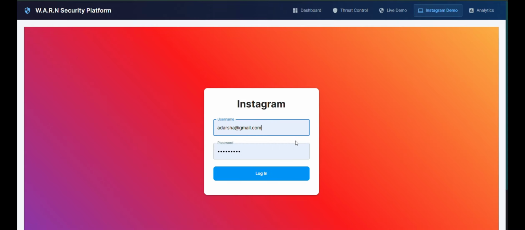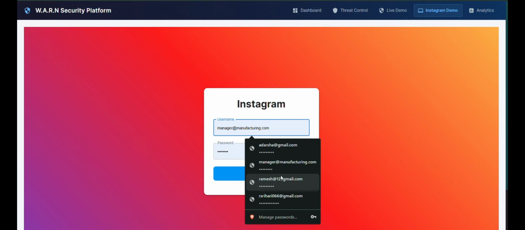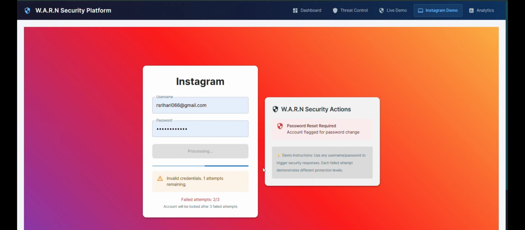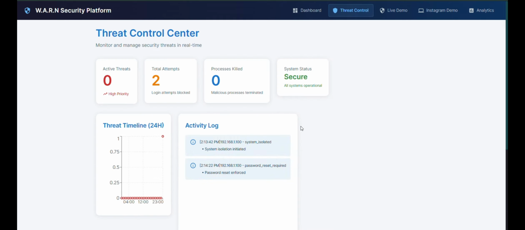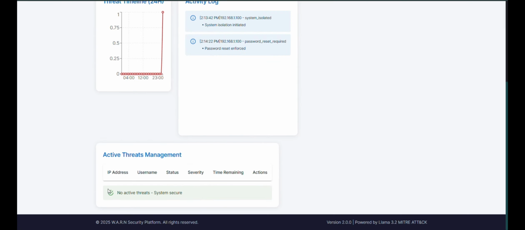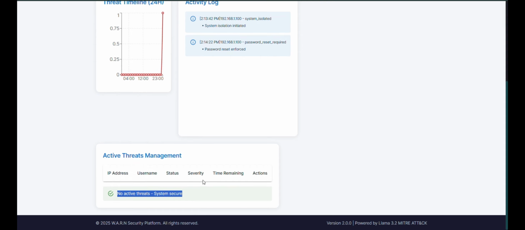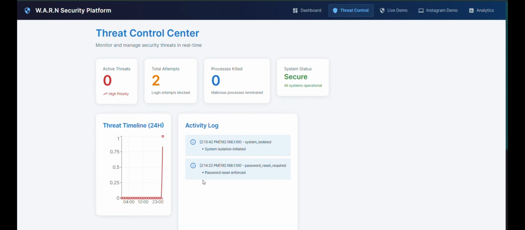Okay. And when I enter the second wrong password over here, you can see that the failed attempt was 2 out of 3 and password reset required. When I go to threat control, even now the threat management is showing 0. The reason behind this is that sometimes I may have forgotten the password 2 times, but I do remember it the third time. Even the ATM PIN gets 3 tries, so I have made the total attempts as 3.